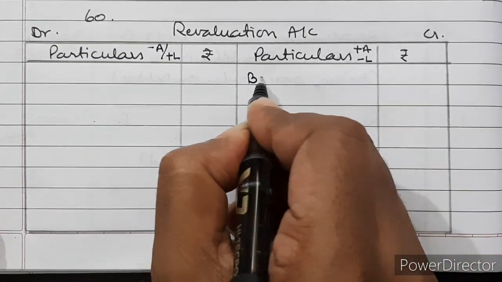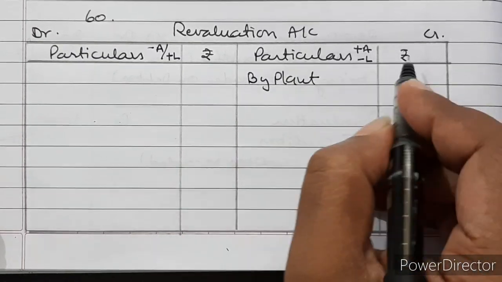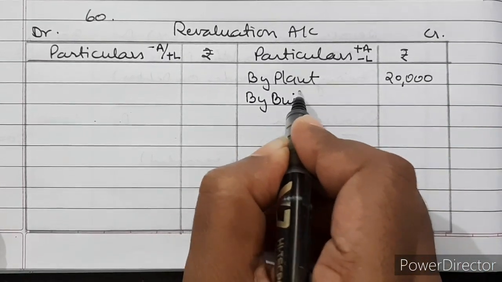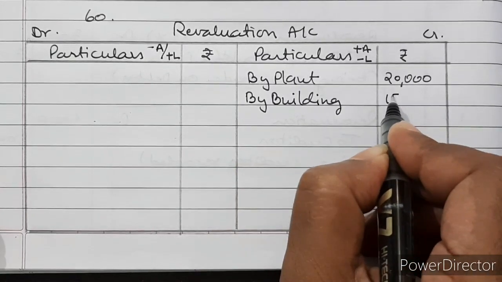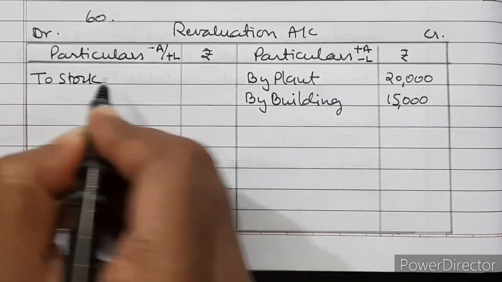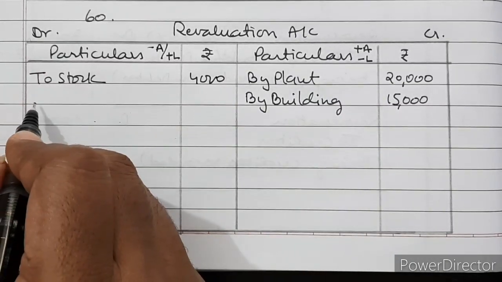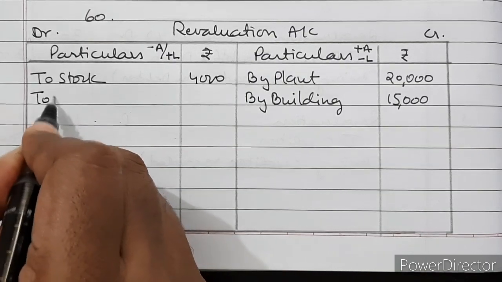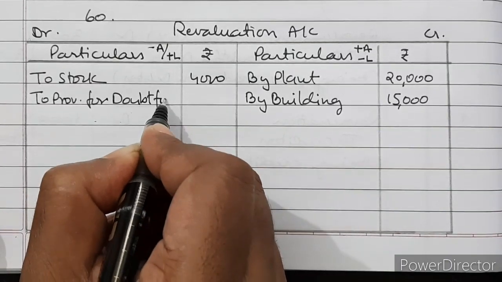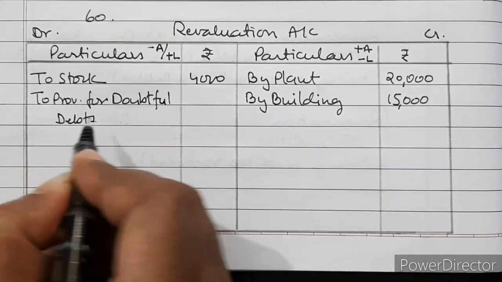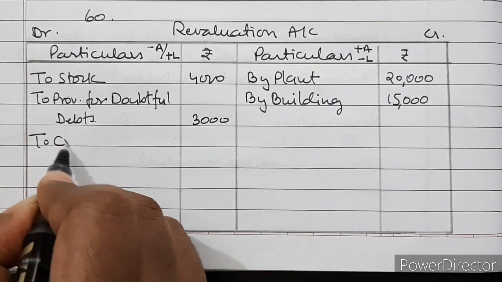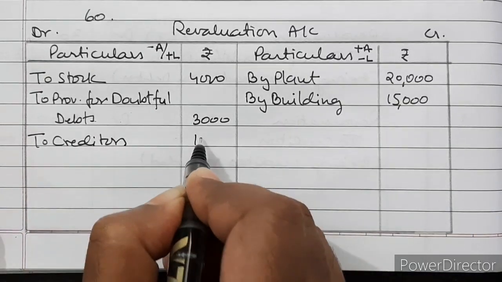Plant is appreciated, so by plant rupees 20,000. Then by building 15,000. Then stock was overvalued, so to stock 4,000. Then to provision for bad debts, it's 3,000. And lastly, to creditors 1,000.